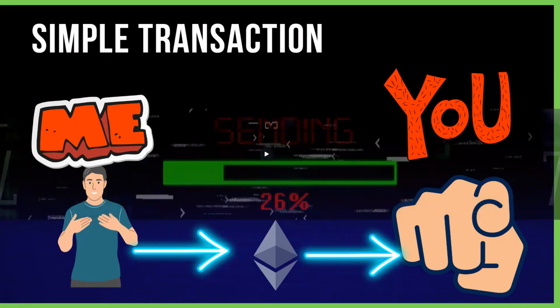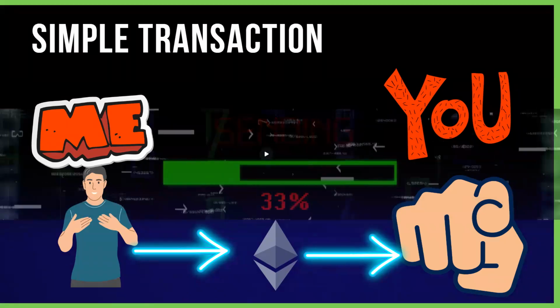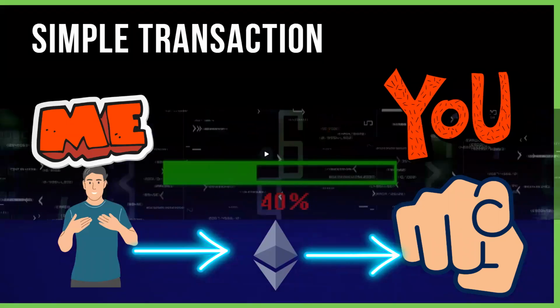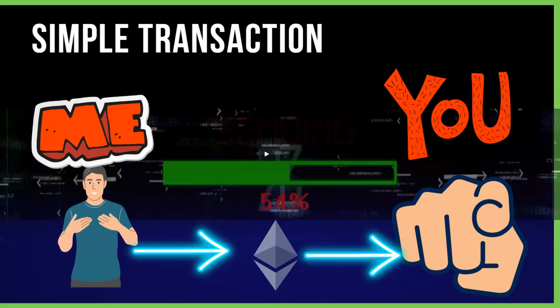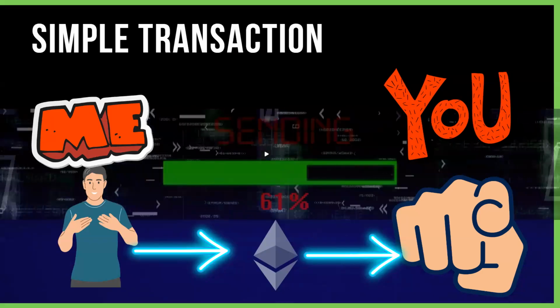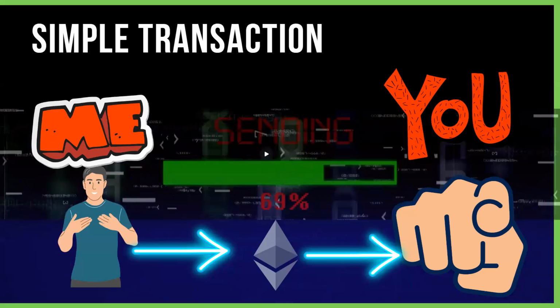So using the blockchain to send, as an example, one Ethereum from me to you using a wallet, there's one instruction and there's one step. It's to take crypto from my wallet and to put it into your wallet. And that's a simple transaction that is logged on the blockchain.